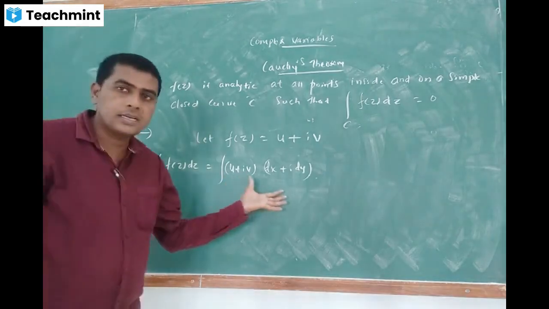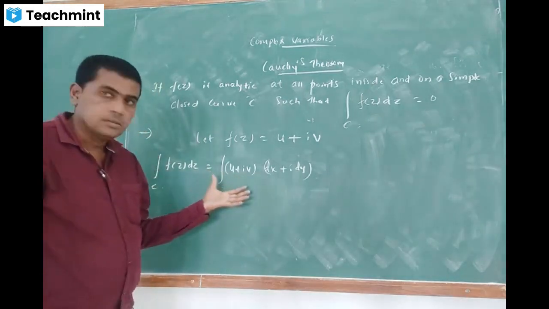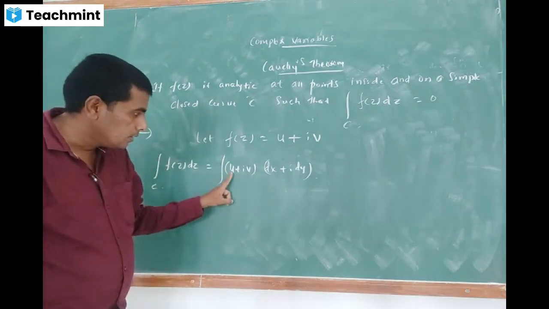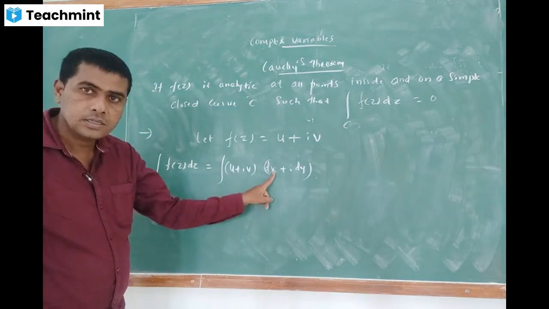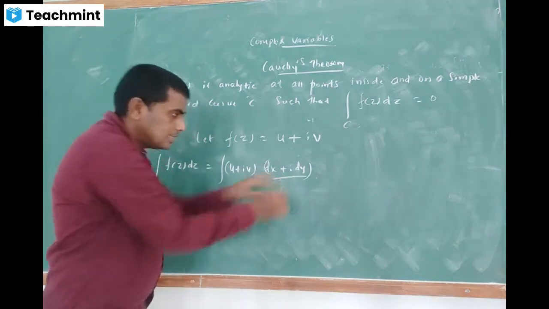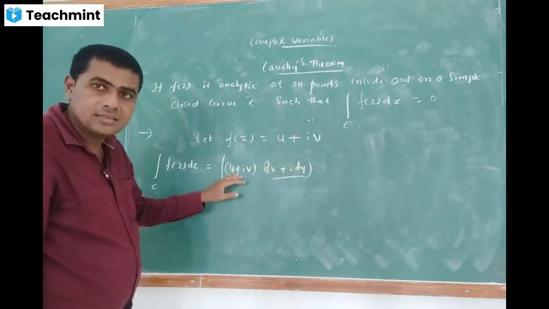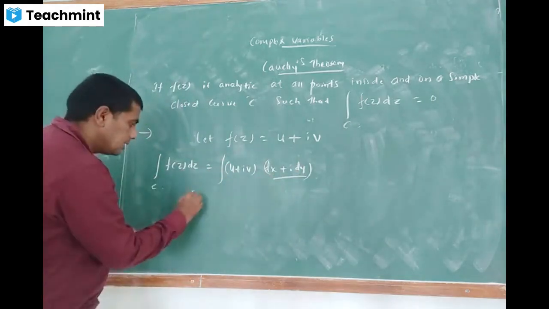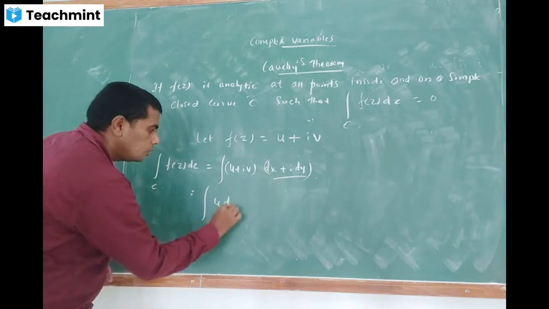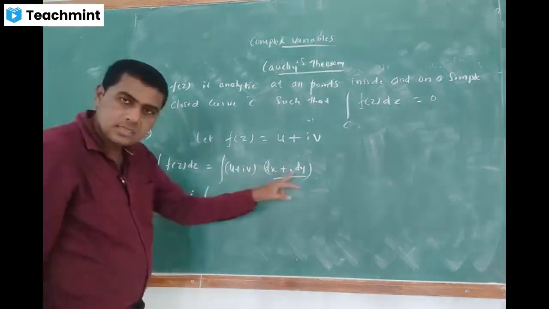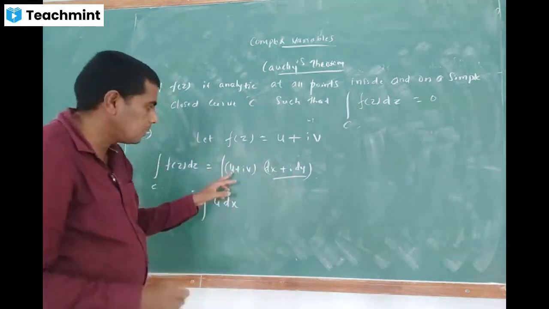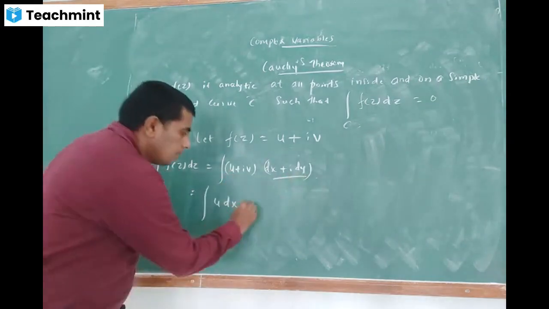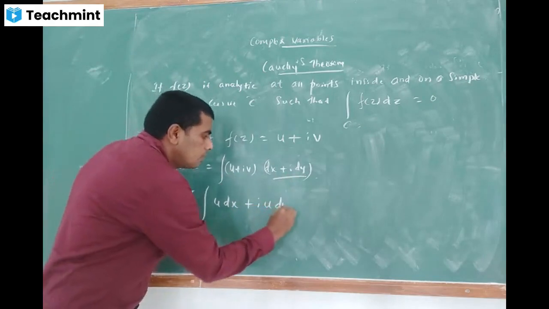Real part means the i term should not be there. Is it clear? See, u dx, right? This entire term I should multiply here, right? Like that, I am going to simplify that. So first u dx, that is equal to the line integral of u dx. First I'll simplify; later we'll separate the real parts and imaginary parts. Then u i dy means plus i into u dy.